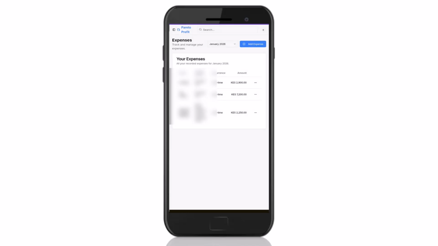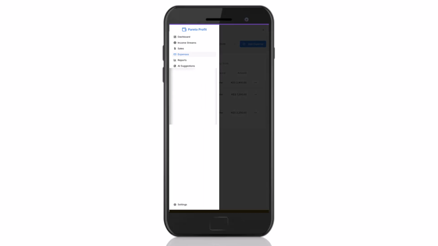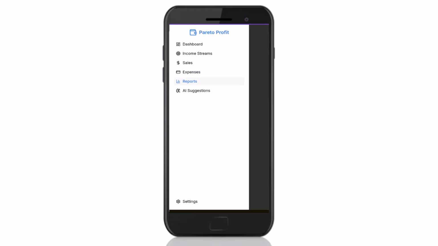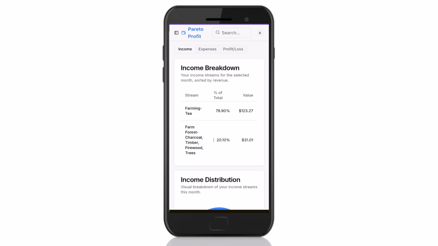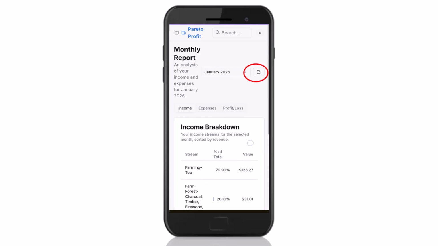At the end of the month, your income will be ranked based on your recorded sales and expenses. To see your income stream reports, click on the wallet icon and select Reports. Here, you'll be able to see your income overview, expenses, and your profit and loss. You can export your reports using the pattern on top here. And that is it. You have successfully tracked your monthly income streams and known which of the streams is profitable to you. I hope you found this video tutorial helpful to you.